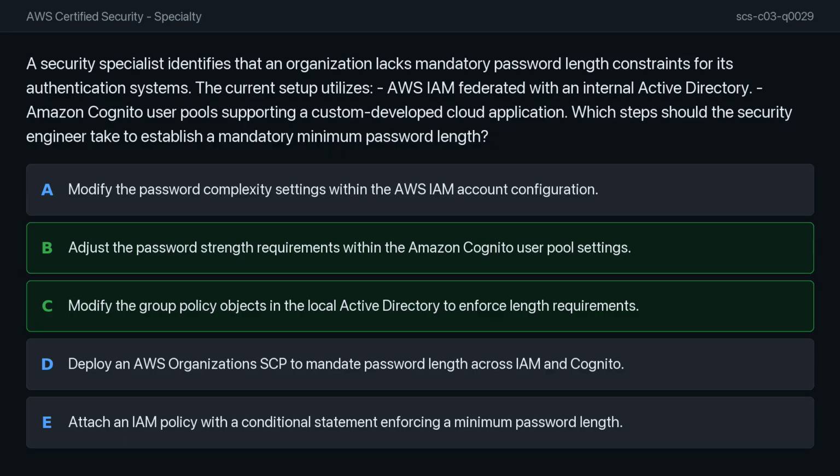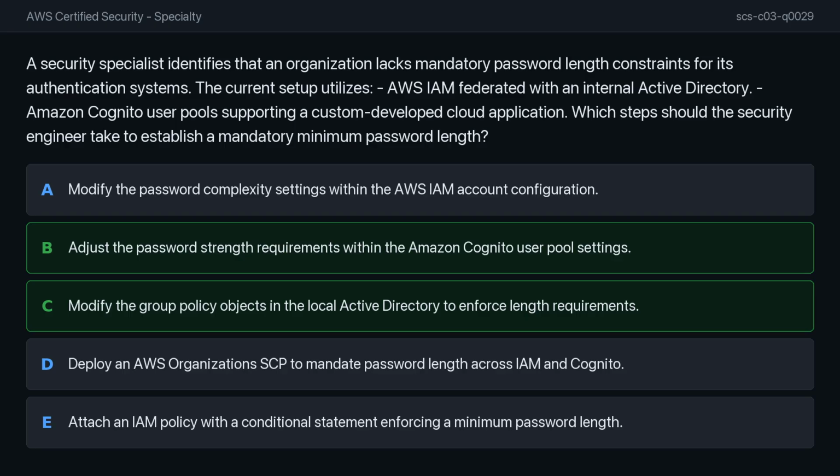To address the cloud application, the security engineer must adjust the password strength requirements within the Amazon Cognito user pool settings. Cognito allows administrators to define a password policy directly for its local user pools, which is the necessary step for that specific component. For users federated from the on-premises Active Directory, the directory acts as the source of truth